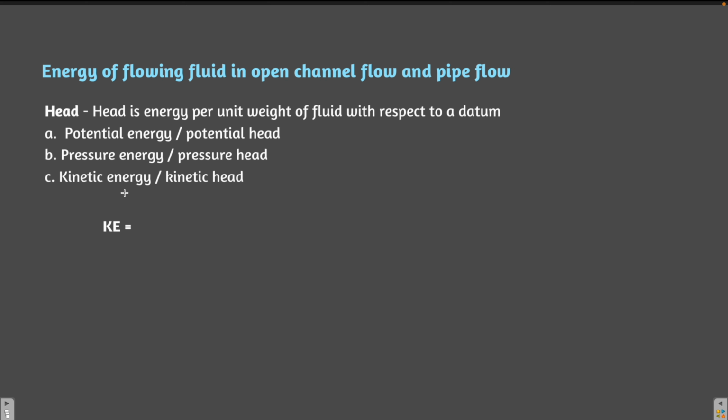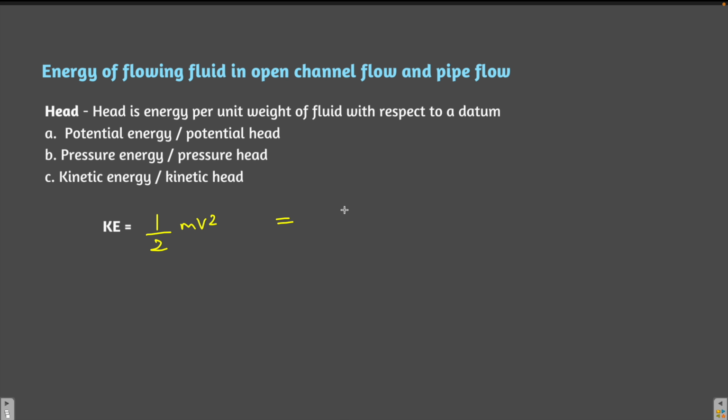Now next we are going to learn about the kinetic energy or the kinetic head. We know that kinetic energy is half mv square, half into mass into velocity square. This fluid has a certain mass and a certain velocity. So what will be the kinetic head? Kinetic head will be when you divide this kinetic energy by the weight of the fluid.